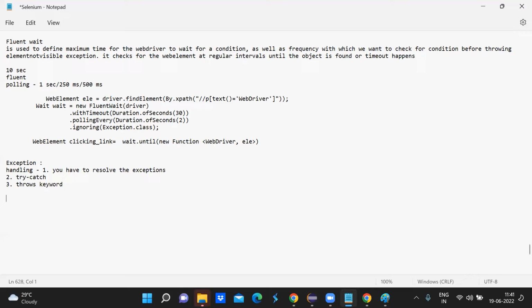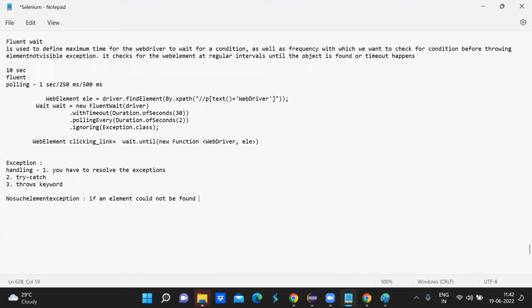So resolving the exception is very much required here, right? So what exception have we seen mostly, guys, do you remember any exception? We have seen no such element exception, right? Every time we see no such element exception. Yeah, and that occurs when the element could not be found.